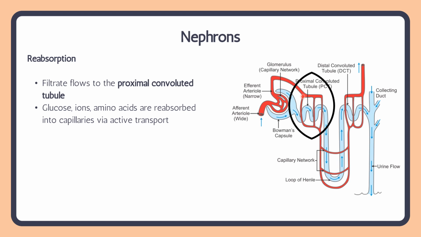So we're going to have protein pumps doing this. This is because we need these substances. We don't want to get rid of them in urine, so we want to take back the glucose, the ions, the amino acids back into the capillary so our bodies can use it. This is where about 65% of water is reabsorbed via osmosis. So this is a passive transport. So a lot of reabsorption happens in this proximal convoluted tubule.